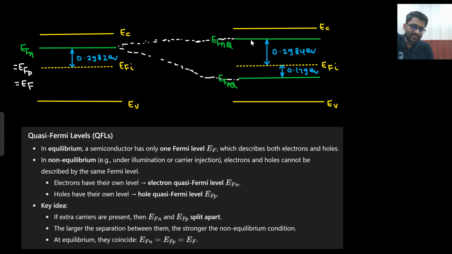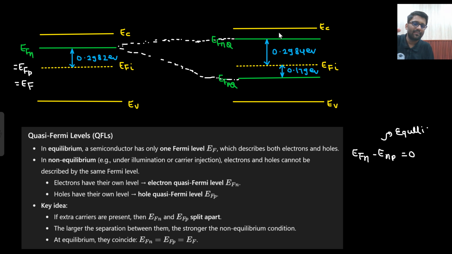And if this gap is larger, that means there is more non-equilibrium. When this gap, EFN minus EFP, was 0, EFN was equal to EFP, that means equilibrium.